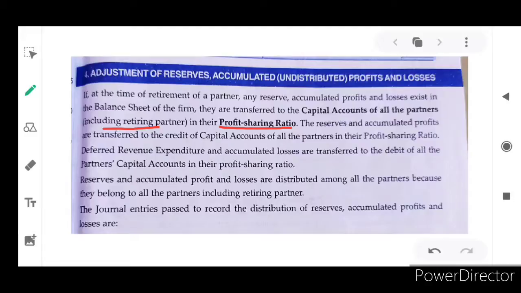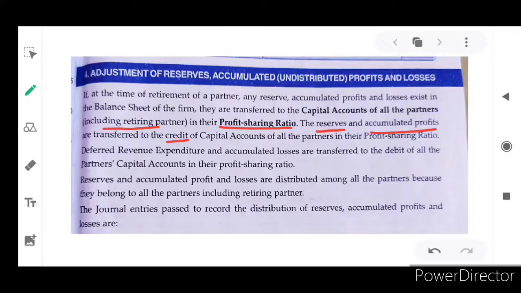The reserves and accumulated profits are all credited to partners' capital accounts. At the time of retirement, accumulated profit and any reserve will be transferred to partners' capital accounts.